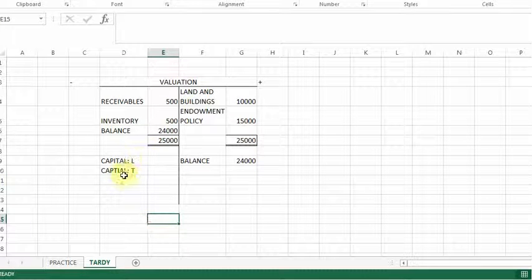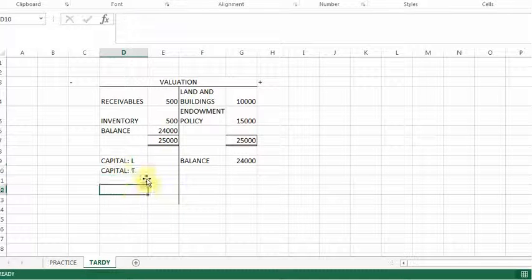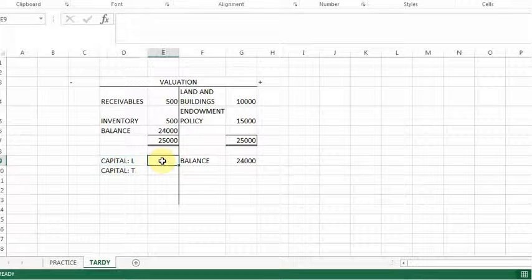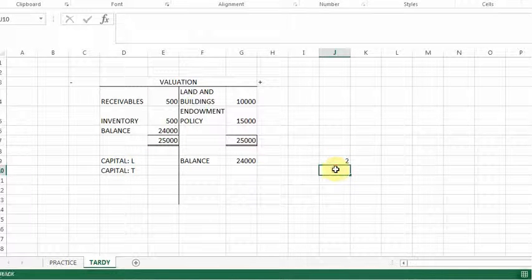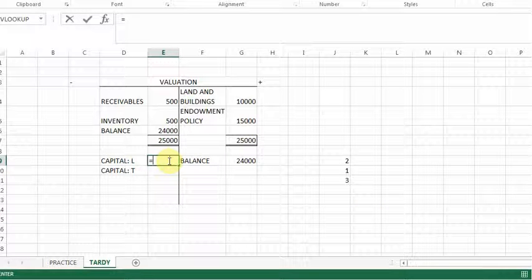And here I need to do the calculation. Capital, if I can ever spell correctly. And they say that their profit sharing ratio is 2 to 1, which gives us a total of 3. So I'm going to say Lateness is going to get, of the 24,000, 2 out of 3.